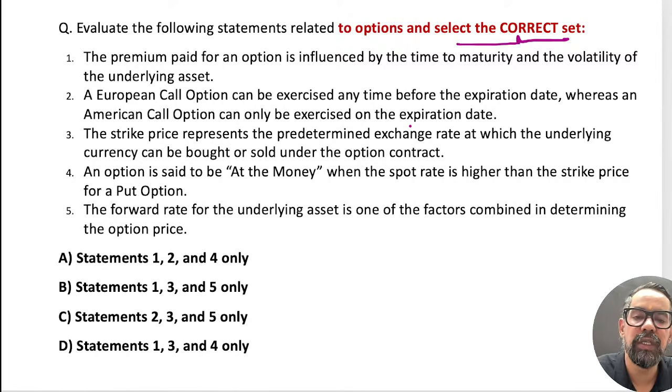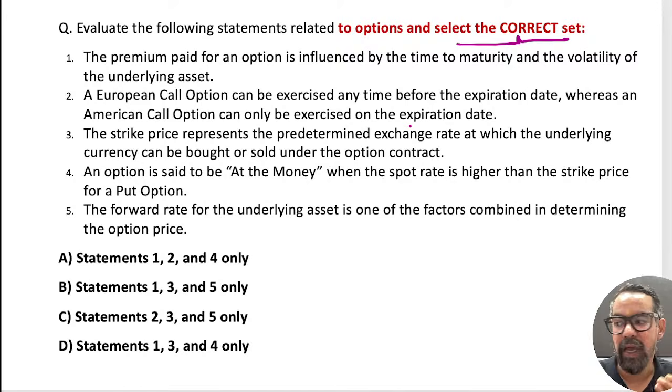So you know the differences between American options and European options. When it comes to American options, they can be exercised on or before the expiry date. When it comes to European options, they get exercised only on the expiry date. That is the core area for this one.